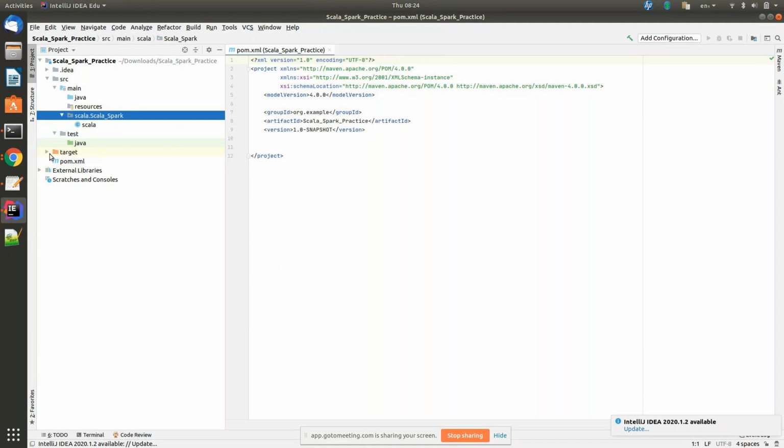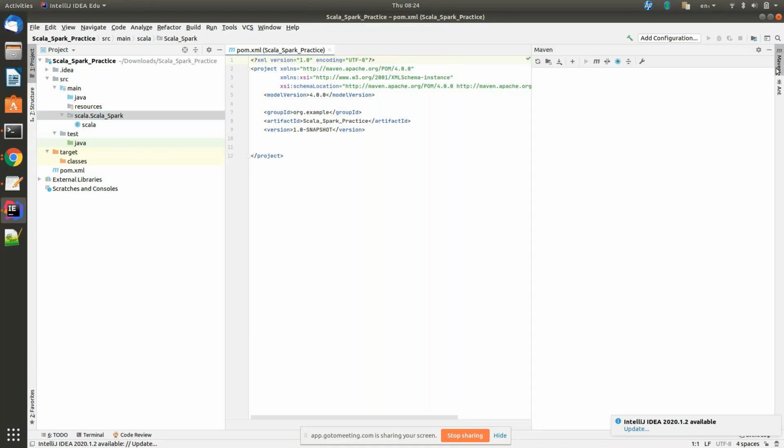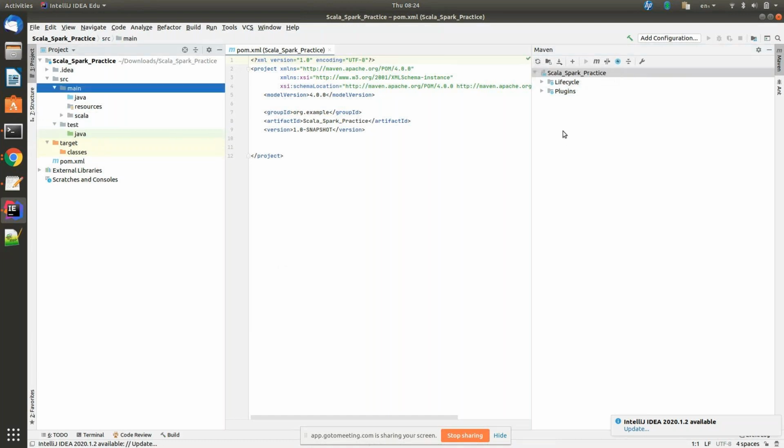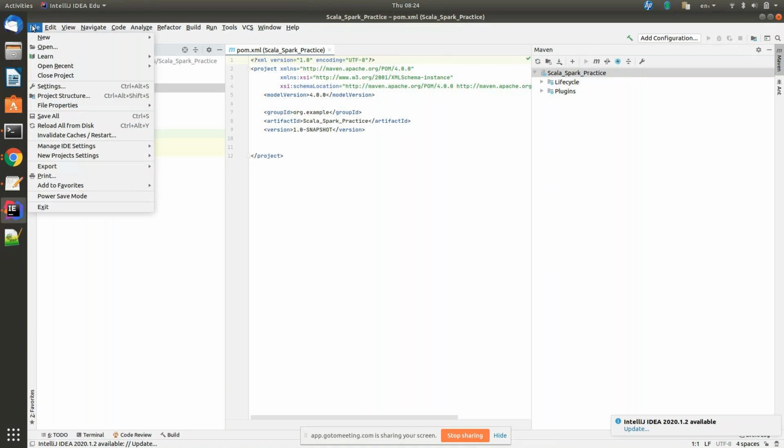I don't see my directories actually. It looks like the project is not set up. You don't have dependencies and all, right? Click on file. No, the project name is the same. I had two more projects actually. Open recent.